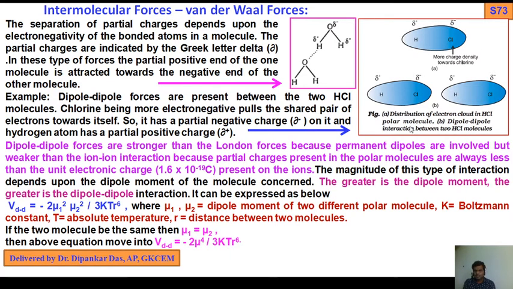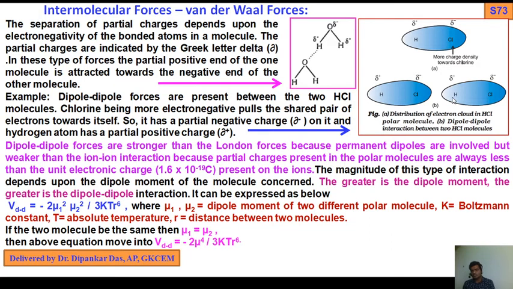How? You see HCl and one more HCl molecule. Here there is a partial positive charge and a partial delta negative charge. Here also, a partial positive charge and a partial delta negative charge. Clear? Now what will happen? This partial positive charge is attracted by the partial negative charge residing on the chlorine atom. So there is a dipole-dipole interaction.